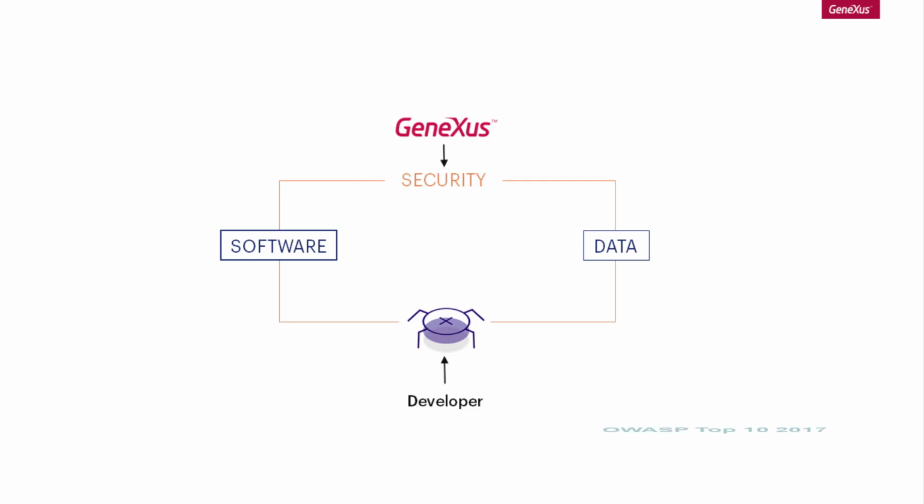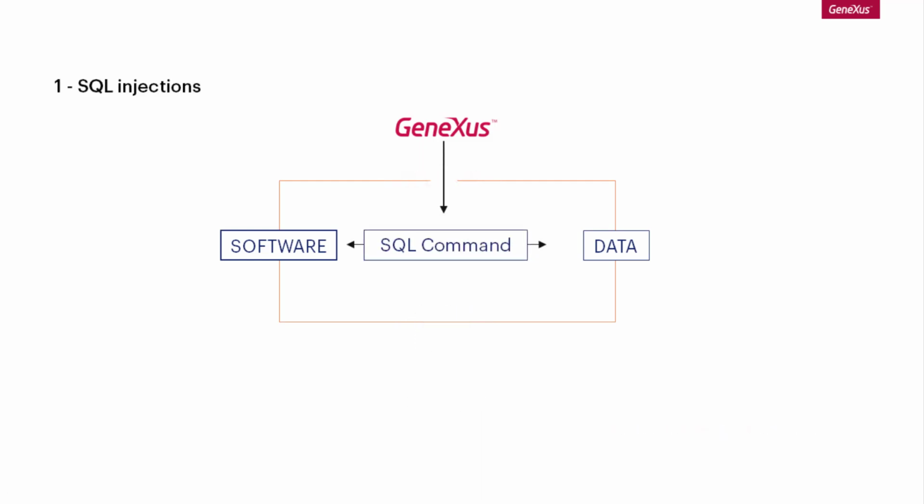By way of example, with the Top 10 2017 of the Open Web Application Security Project, it's possible to enumerate certain mitigations that Genexus carries out automatically, and cases where the developer may introduce flaws despite the measures applied by Genexus. The first item in the Top 10 2017 is injections. SQL injections are the most renowned, among others. These vulnerabilities take place when information that originates in a user is sent to the database without validation.